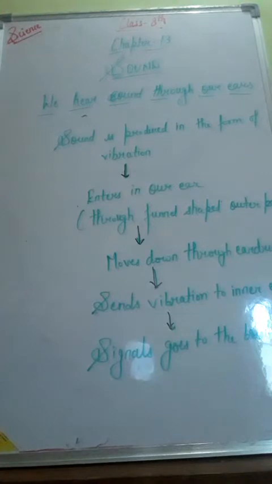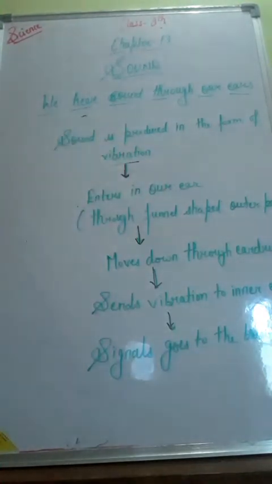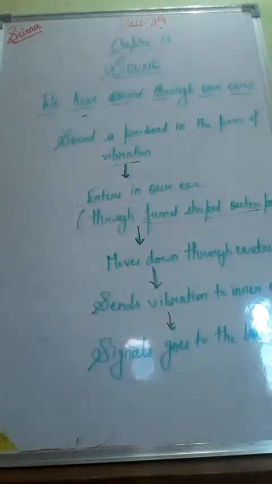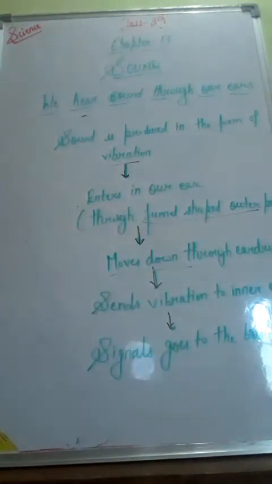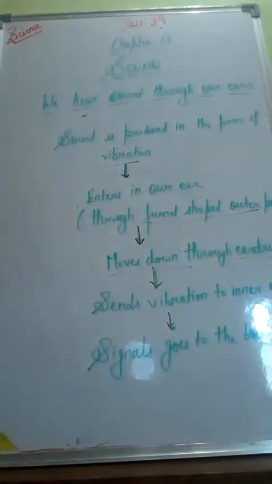Actually, sound is produced in the form of vibrations, and it first enters the ear through the funnel-shaped outer part of the ear, right? After that it moves down to the eardrum. Clear? The eardrum is a thin membrane. What is your eardrum? The eardrum is the thin membrane of the ear that is stretched tightly. The eardrum plays an important role in the functioning of the ears.